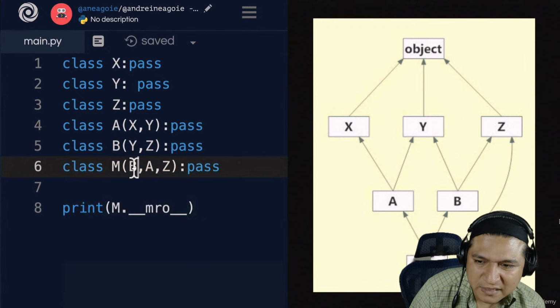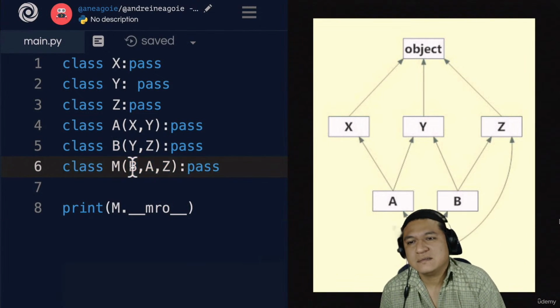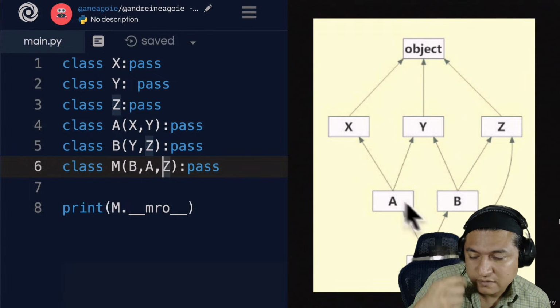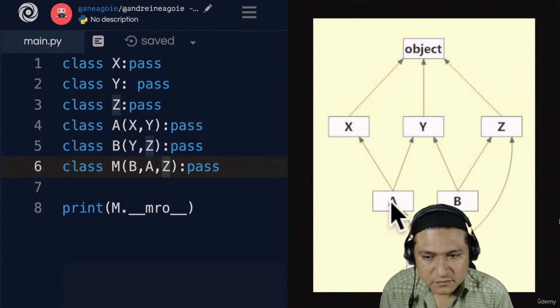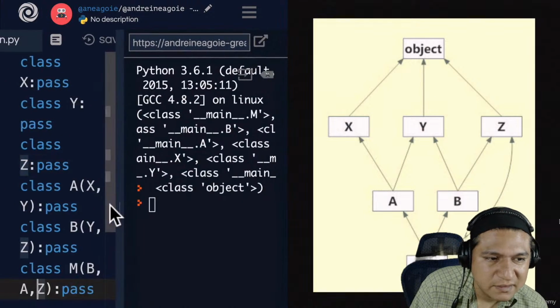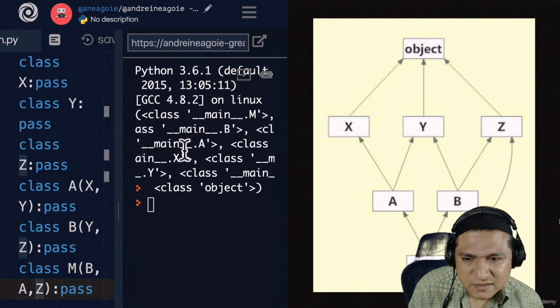The order is different because of the way we're passing in the parameters. You see, B is passed before A and C. So that means the MRO order is going to be B, then A, then C. After B and A, we have class X.